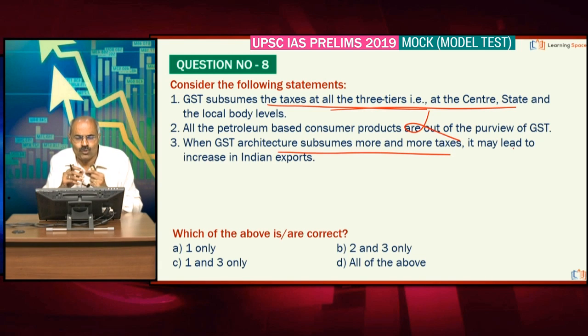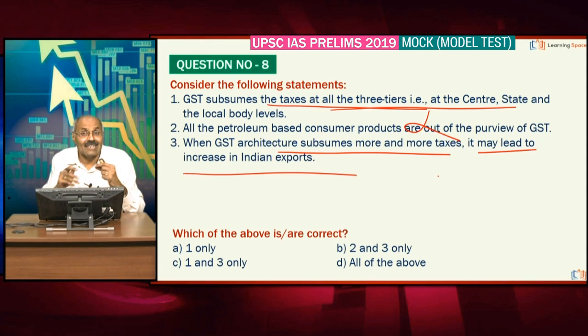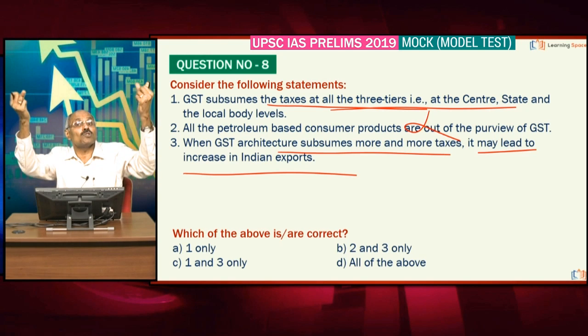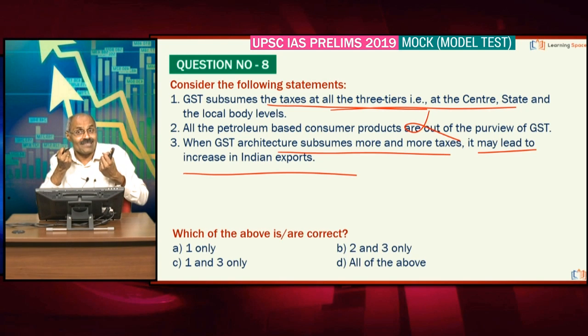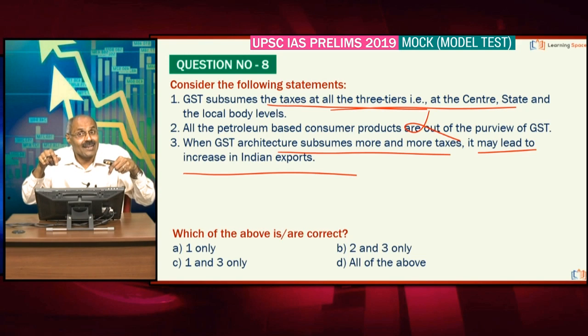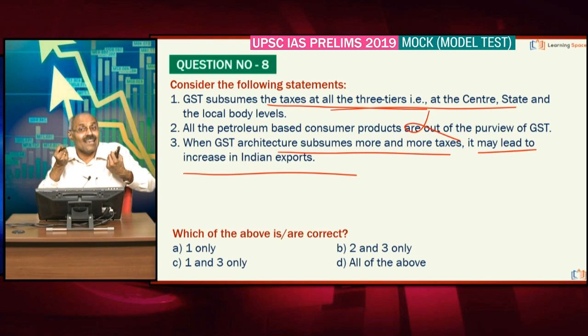Second statement, please correct it. GST architecture subsumes more and more taxes. That means when the GST architecture subsumes more and more taxes, then it may lead to an increase in Indian exports. Absolutely correct statement. I would like to explain to you. When GST subsumes more and more taxes, then what happens? The hidden taxes, or embedded taxes, are making the businesses uncompetitive in the global arena. So when more and more taxes are subsumed by GST, because the GST architecture has a beautiful trait of input tax credit, right?